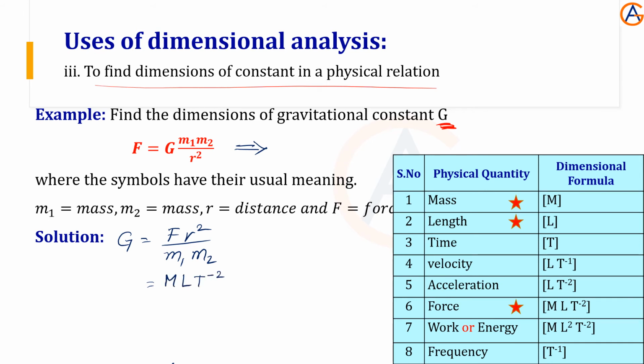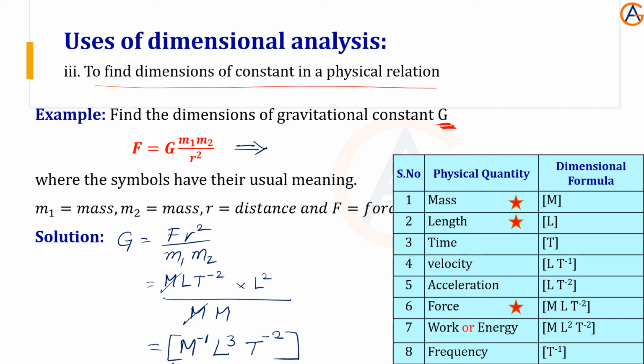m l t minus 2, then multiplied by r, the distance, which means l square, over mass and mass. So this mass is cancelled. What is left? This mass is left. If this mass goes up, it becomes m minus 1. In the dimensional formula we always write m first, then L, so L cube, then t minus 2. So that's it. This is the dimensional formula of this gravitational constant capital G.